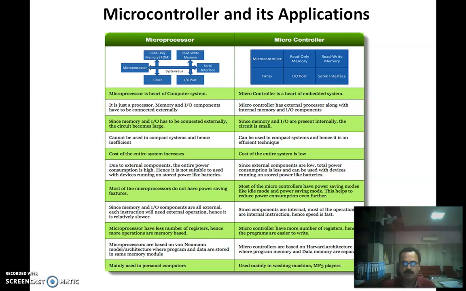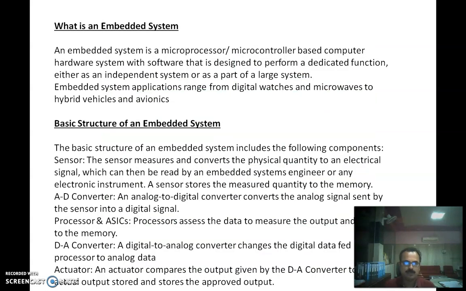Microcontrollers are mostly used in miniaturized or application-based systems like washing machines, MP3 players, remote controllers, etc. And microprocessors are mainly used in what? Personal computers. So friends, this was the difference between microprocessor and microcontroller.